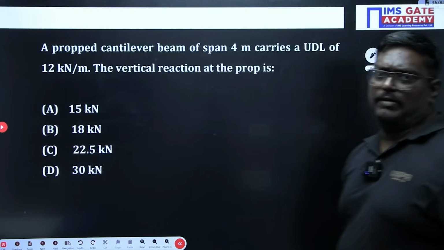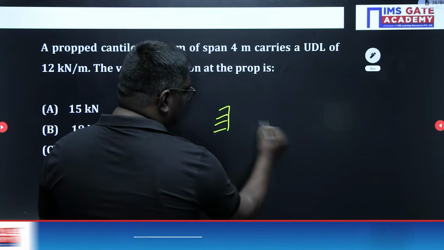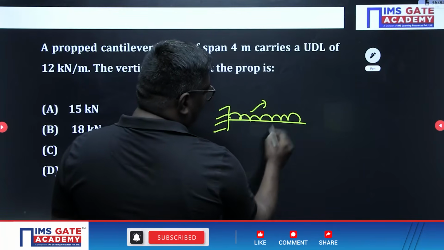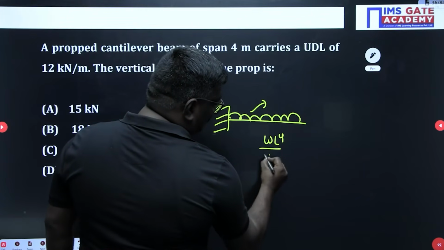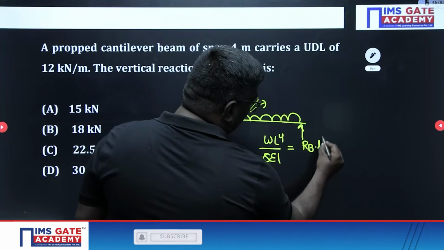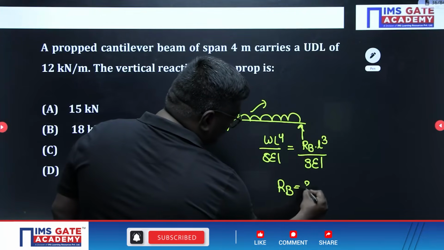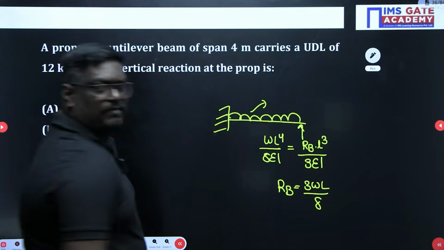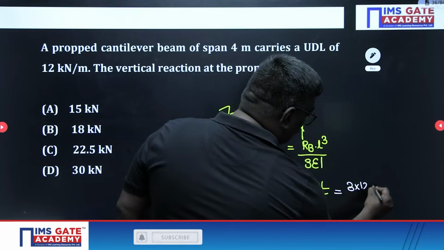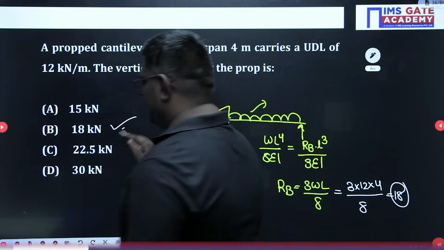A propped cantilever with a UDL. Sir, see here. If there is a cantilever with UDL loading, the deflection is equal to WL power 4 by 8EI. If there is a prop, this will be equal to RB into L cube by 3EI. So here, RB is nothing but 3WL by 8. What is the value they have given, sir? W is given as 12, so 3 into 12 into 4 divided by 8. This will be equal to 18. So the option here is 18 kilonewton.